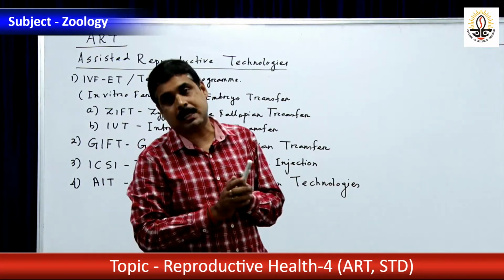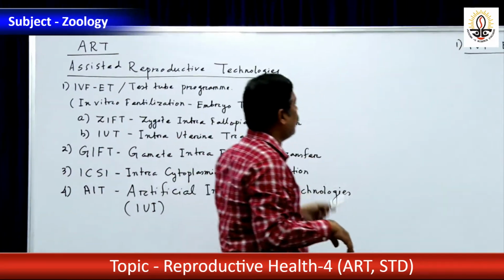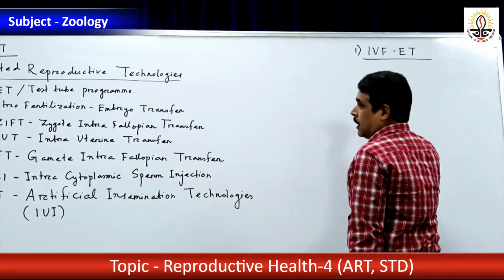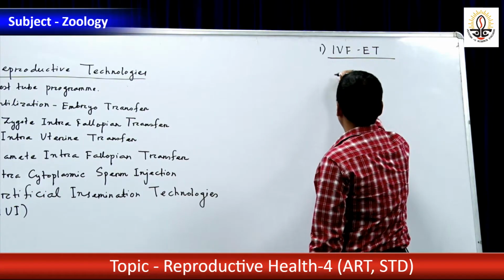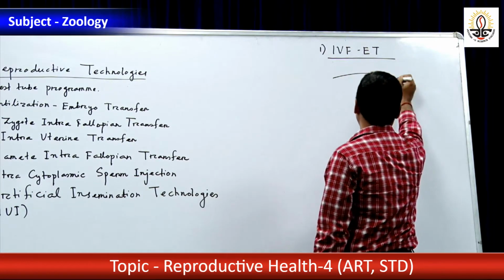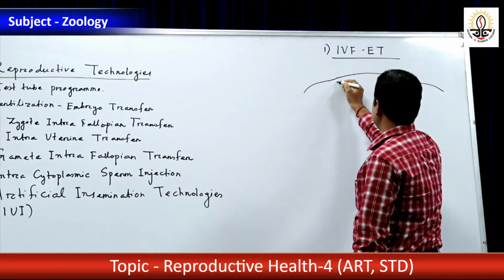So many problems are there. In such cases this IVF-ET technology is used. Now how is it carried out? Let us see here. First of all, I have drawn the diagram of the female reproductive system many a time.